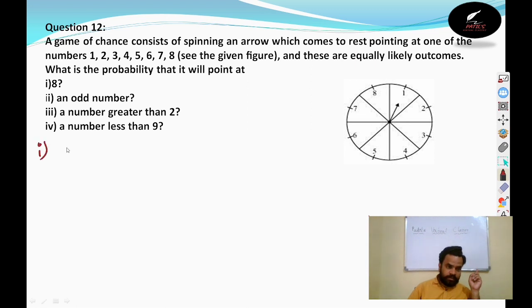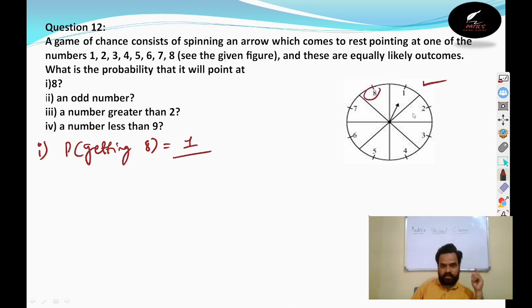First one is the probability of getting the outcome as 8 only. How many 8s are there in this game? Only one 8 is there. So one divided by how many total numbers are there? 1, 2, 3, 4, 5, 6, 7, 8. So the probability of getting 8 is 1 by 8.